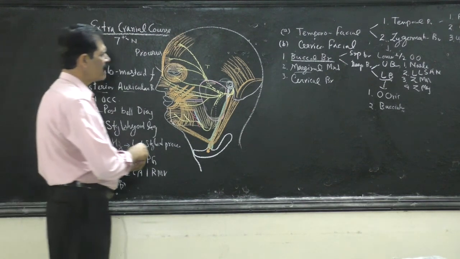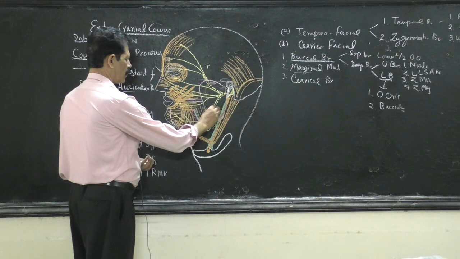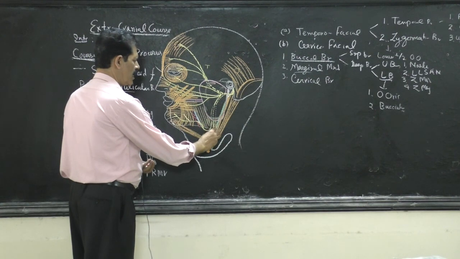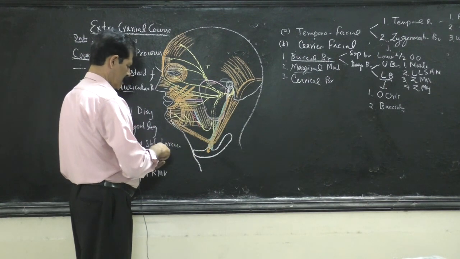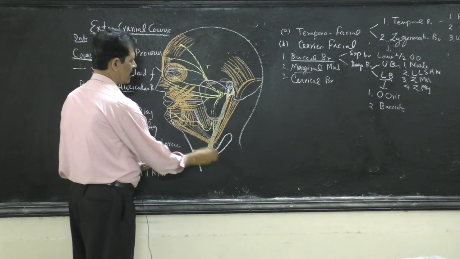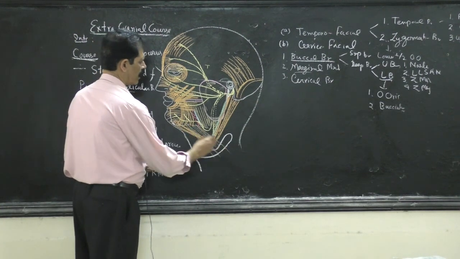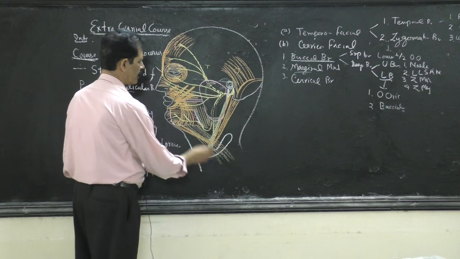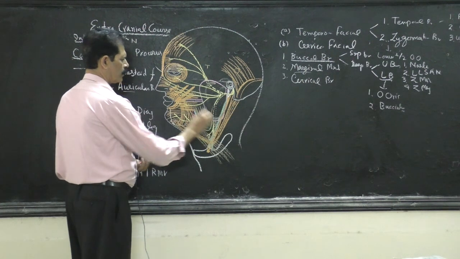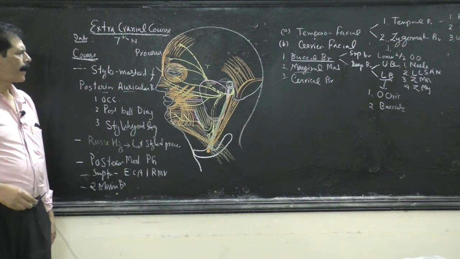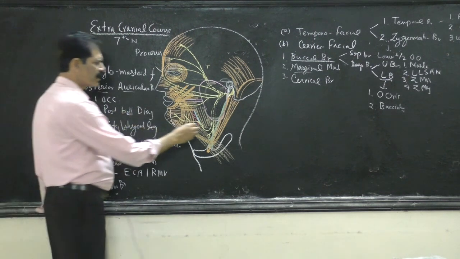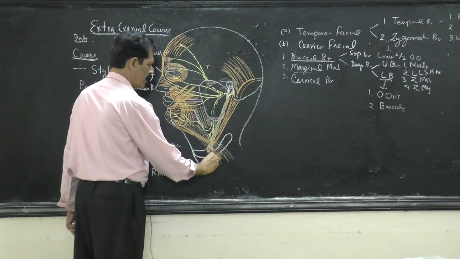The last branch is the cervical branch. The cervical branch comes out of the apex of the parotid gland in the anterior triangle of the neck, and here it supplies a subcutaneous muscle, that is the platysma. So this branch supplies the platysma muscle. The platysma muscle is the muscle of the anterior and the posterior triangle. After supplying this muscle, the nerve runs in the anterior triangle,